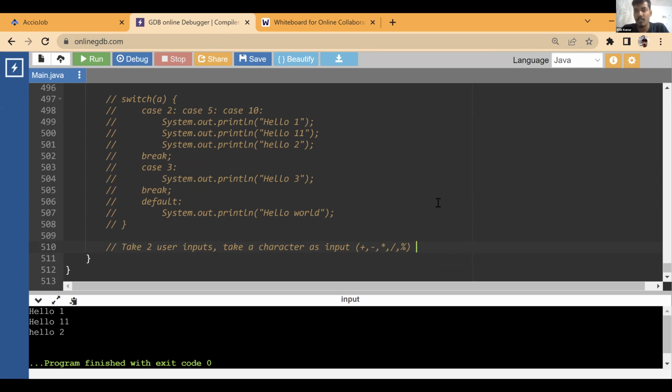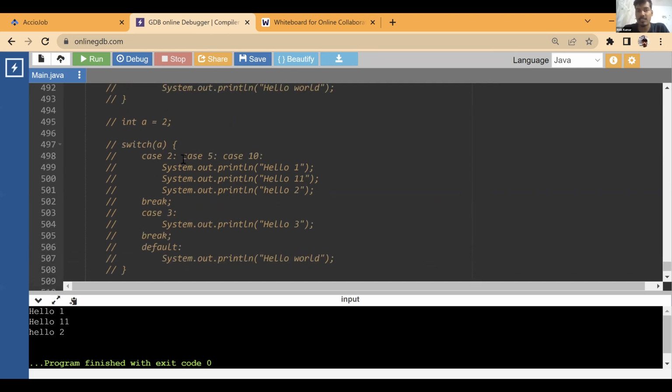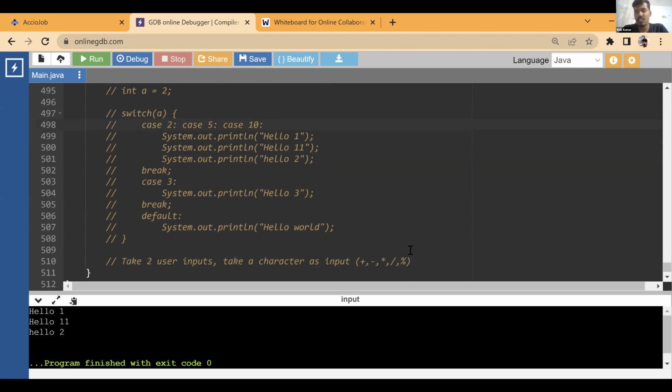Someone is getting a multiple case error when using multiple cases. You cannot use a comma. You have to use colon with case, right? So if you have multiple values, you cannot write 2, 5, 8. This is not allowed. You have to write case 2 colon, case 5 colon, case 10. You can write it in this way. Understood? As for the modern switch case format, I guess that doesn't work over here.